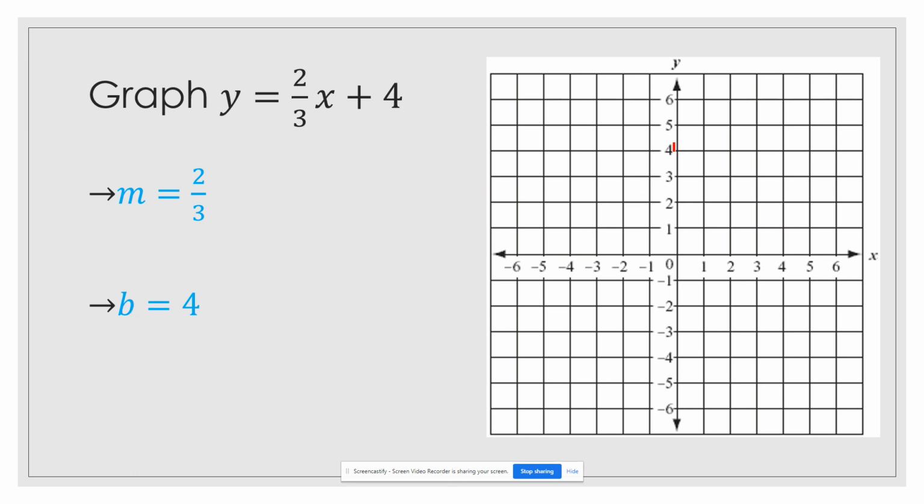I will begin by putting a point at 4. The slope of 2/3 tells me to go up 2 and to the right 3. So I'm going to put my second point here. I'm then going to draw a line through those 2 points. Remember that your line is going to have arrows on the end of it, and if you can, draw it through the entire graph.